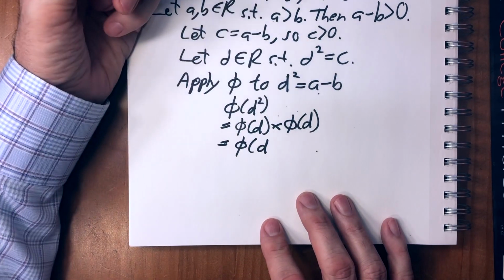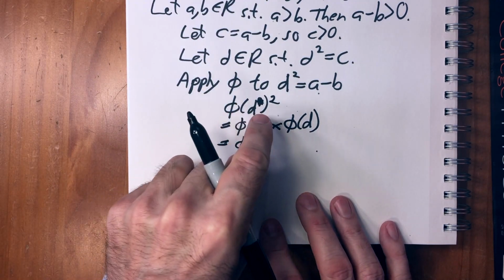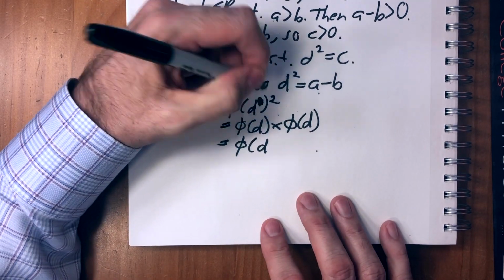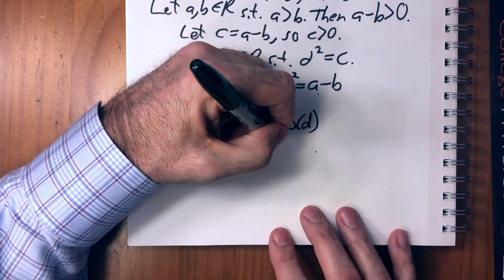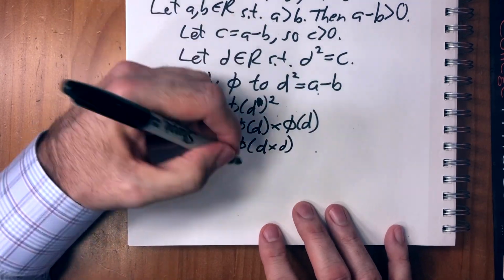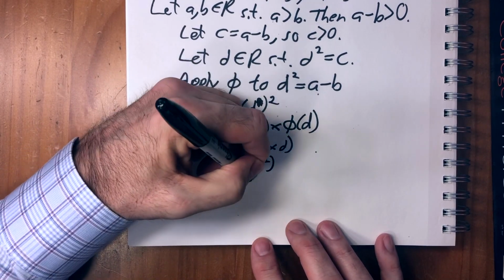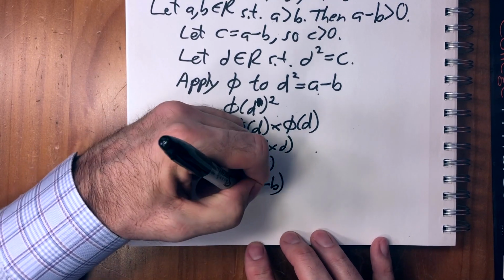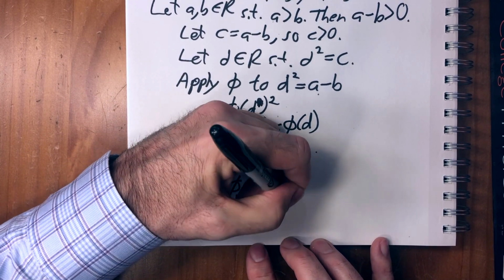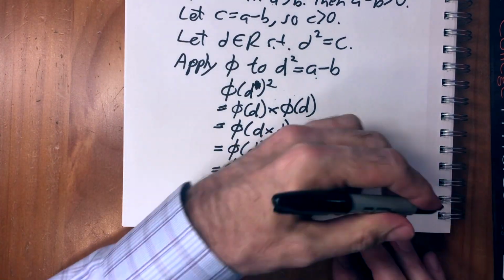Oh no, I'm sorry, wait. What we wanted to do was square phi d and see what that gets us. So phi d squared equals phi d times phi d. Phi is multiplicative, so that equals phi d times d. That equals phi d squared. That equals phi a minus b. And phi is additive, so that equals phi a minus phi b. Okay, so we've got that phi d squared equals phi a minus phi b.